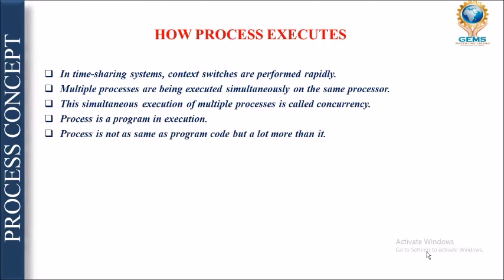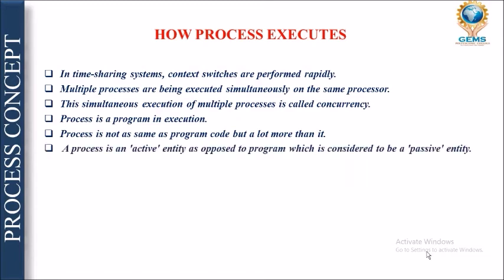So what is a process? A process is not the same as a program. A process is an active entity and a program is a passive entity.